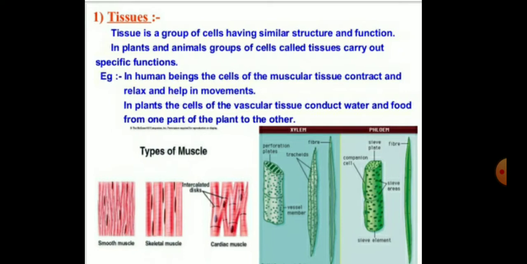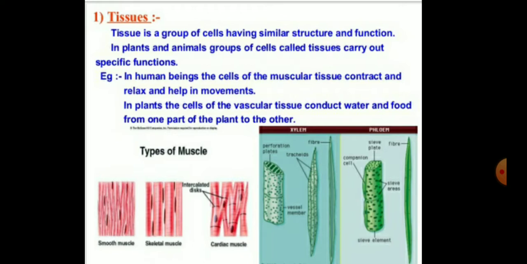But in a multicellular organism, what happens? There are millions of cells. Most of these cells are specialized to carry out specific functions. Each specialized function is taken up by a different group of cells, and these cells carry out only a particular function, and they do it very efficiently.